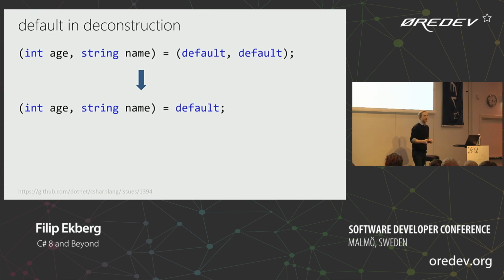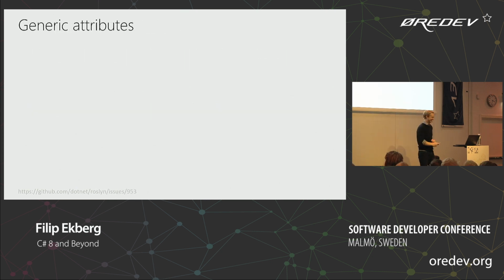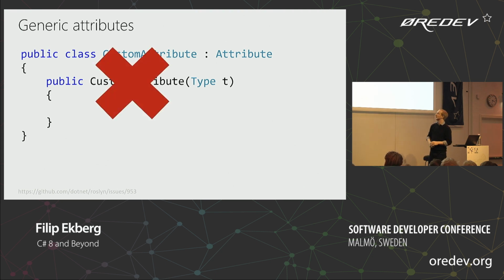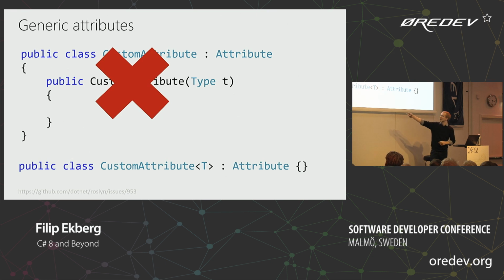So the next one, how many of you in here have written your custom attributes? Quite a few, right? And how many of you have liked to do generic attributes? Look at that. That's great. A few of you like to do that. So previously, I've seen this pattern a lot. The constructor takes the type, and you don't have to do that anymore. So instead, when you create your custom attributes, you can now just use the generic keyword like you can with any other classes. It's just a nice thing to have in the language, right?